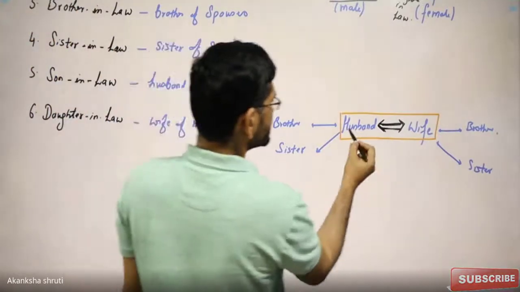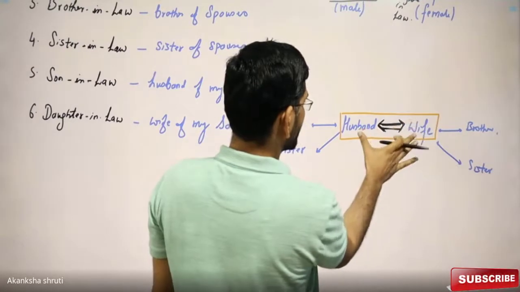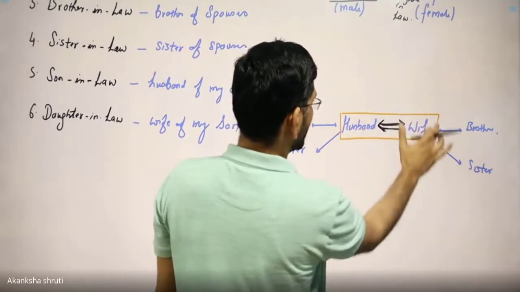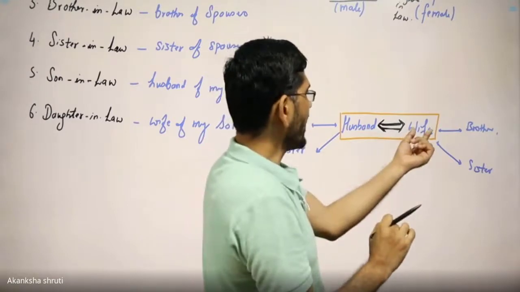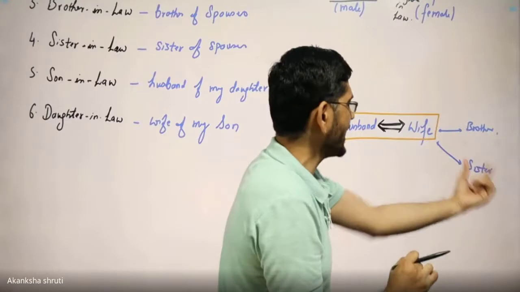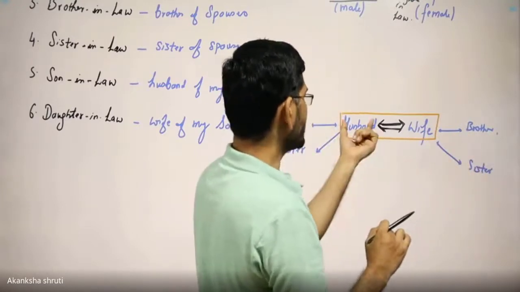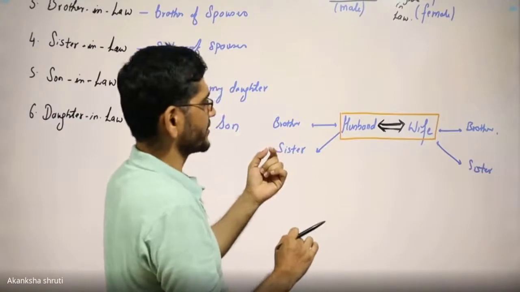So, students, husband and wife are bonded and they are drawn in the same horizontal. Now this wife may have her own brother and sister. Also the husband side may have own brother and sister.